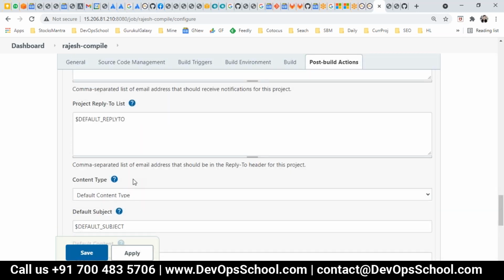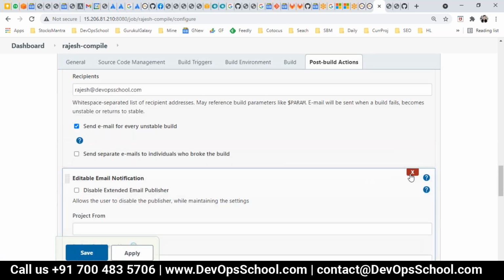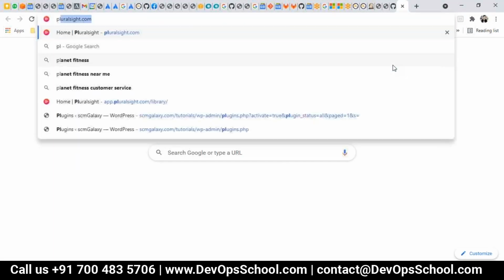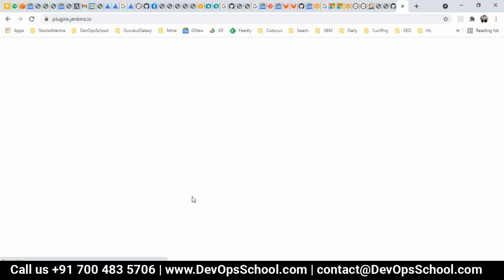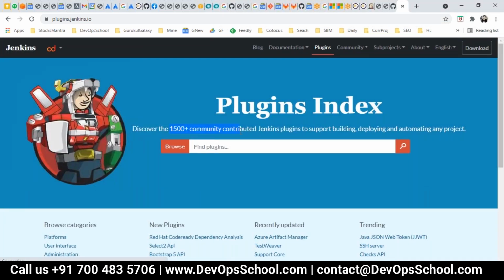So here in Jenkins, every sort of feature you have available. There are more than 3,000 plugins in Jenkins. Let me show you. Plugins. Every feature you want, you just try searching for that feature. See here, 1500 community-based plugins which you have, and many plugins you find on GitHub also, which are not published here because they have not been tested properly. Okay, make sense?